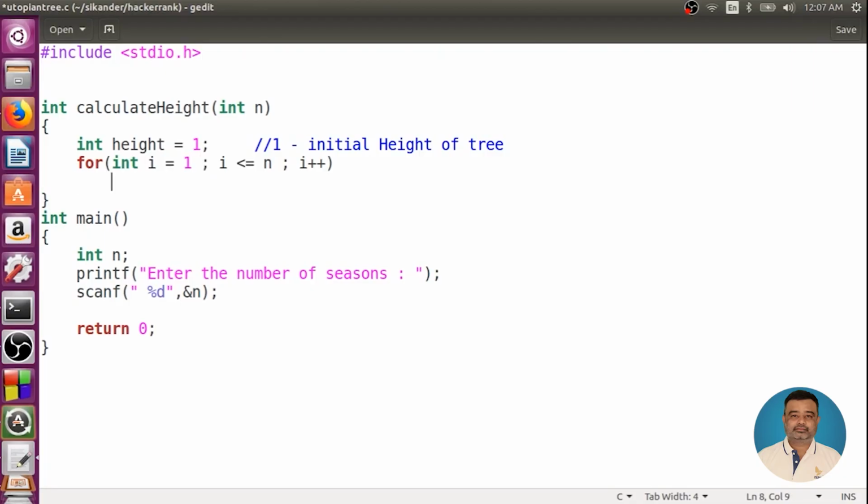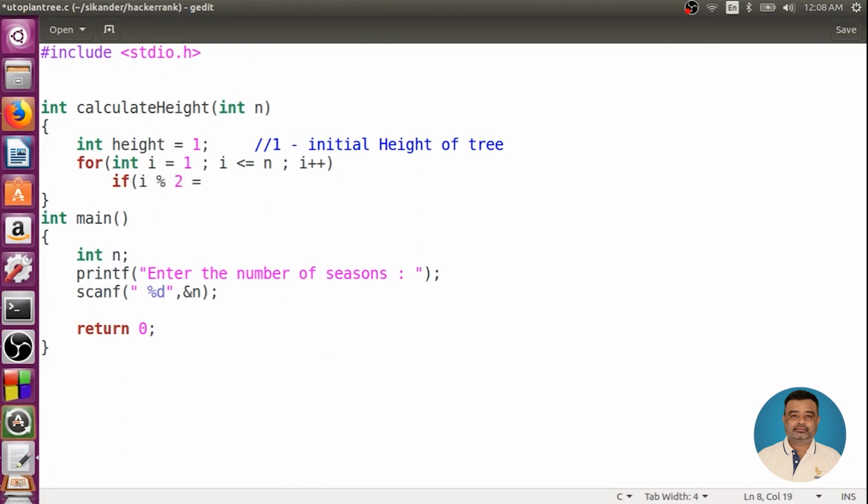Whenever it is 1, or when I say 1, 3, 5, 7, it is spring. When it is an odd number, it is spring. When it is an even number like 2, 4, 6, 8, it is a summer season. I'd like to verify if it is spring or summer by just verifying whether it is an odd or even number. I'll just write i mod 2.